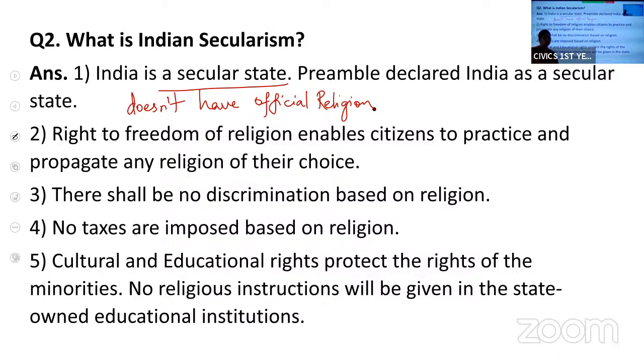The preamble of the Indian Constitution declares India as a secular state. That means the government of India will not interfere in religious matters, and people have got freedom to practice and promote religion of their own choice.